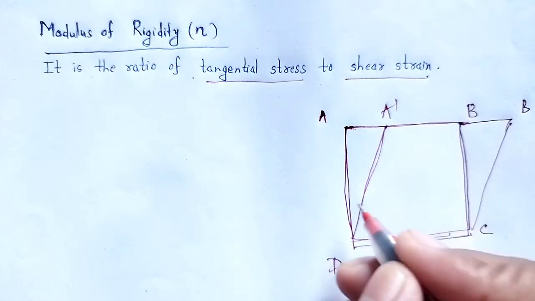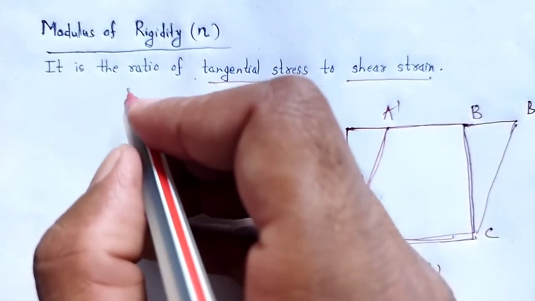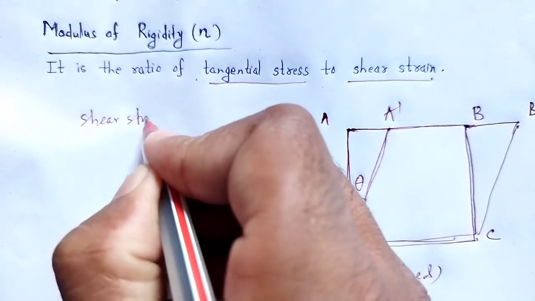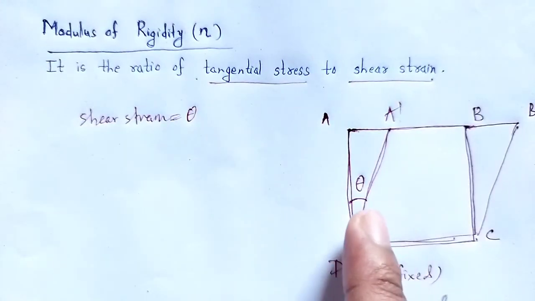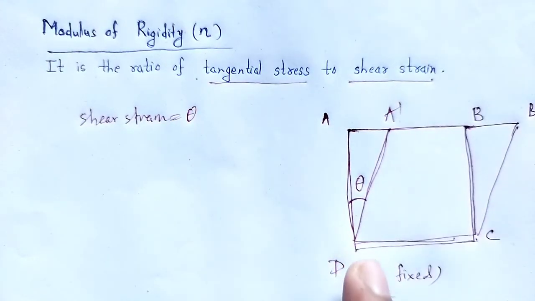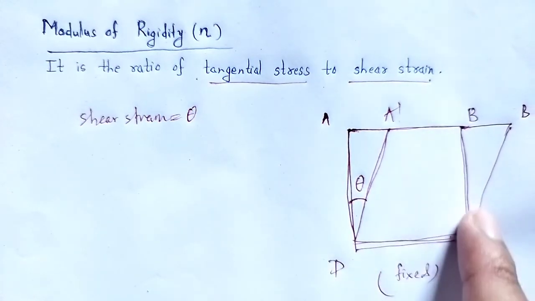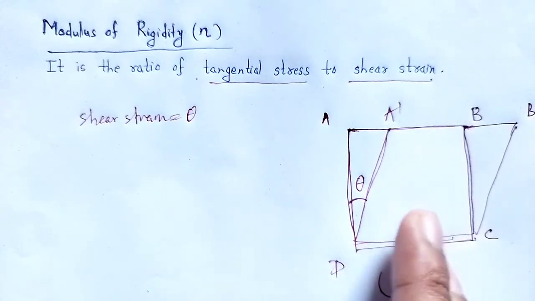Let the shear strain be theta, which is the angle through which the vertical sides AD and BC have been turned.